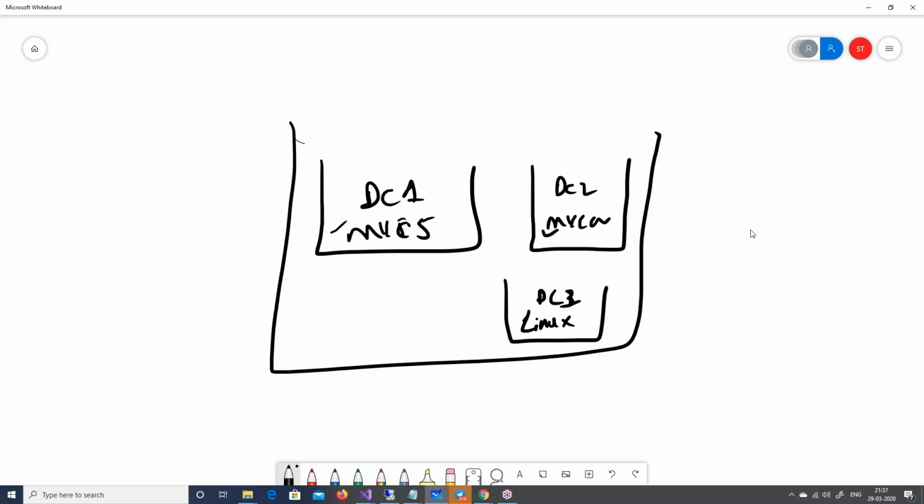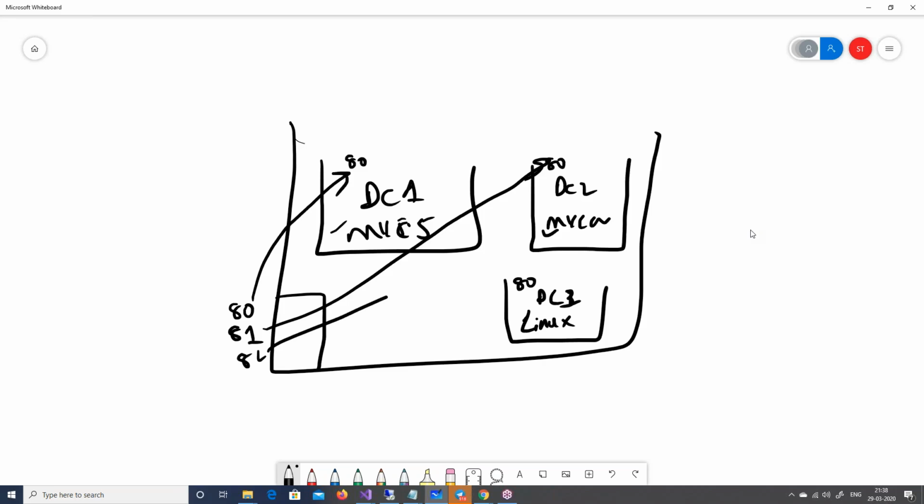Now think about it. Let's say I have a web application here, and I want to host that on port 80, no problem. This also I host on port 80, right? Because inside the Docker, you can host on port 80. But here, this physical computer has only one port. So now what I have to do is say, okay, let's say port 80 maps to this one. Then I will say 81 maps to this one. And then 82 will map now to this one.